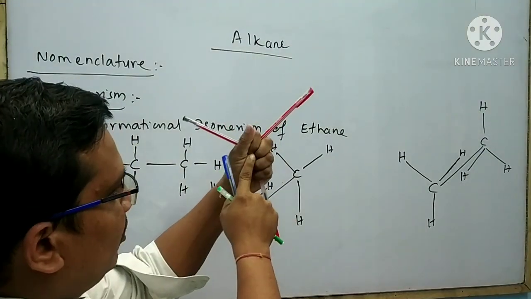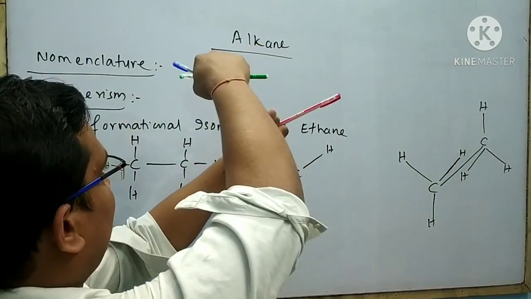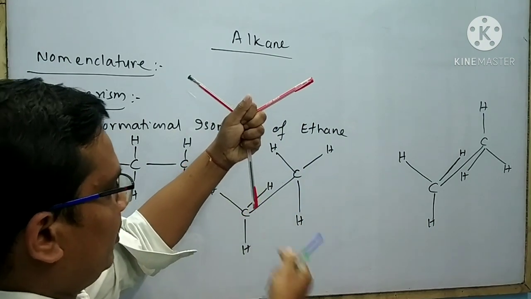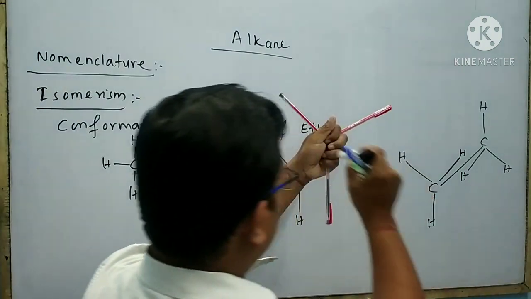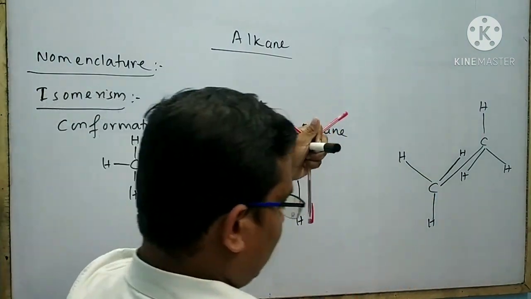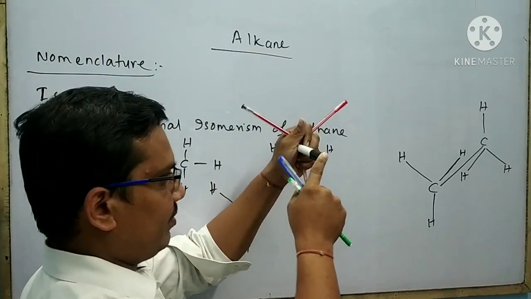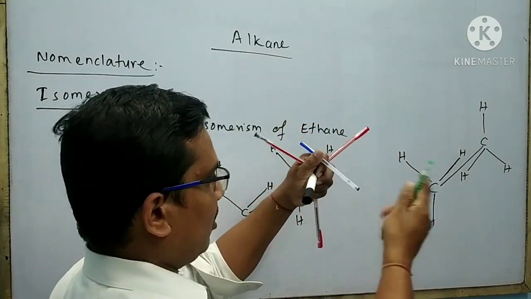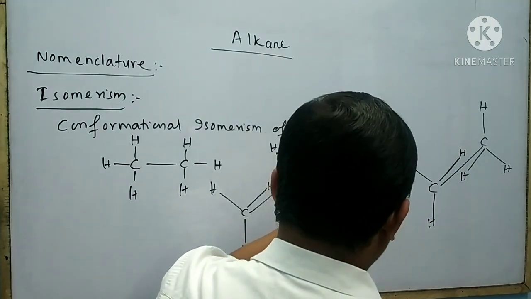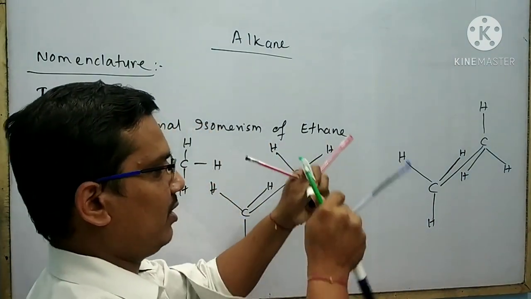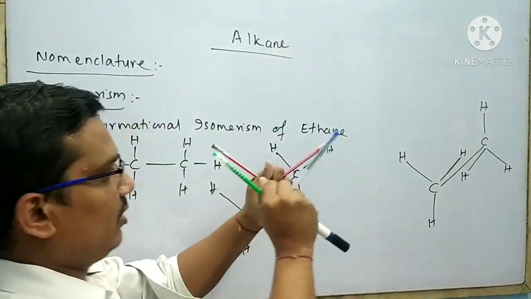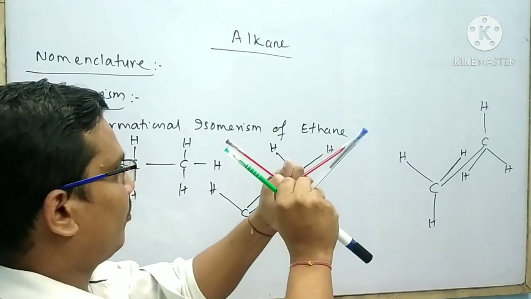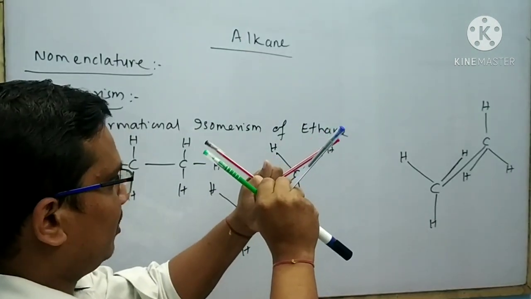Look at that, this is your carbon, this is your hydrogen, this is also hydrogen, this is also hydrogen. Suppose this is the single bond and here also a carbon atom is present. The other three hydrogen atoms are present like this. Then this is the first conformational isomer of ethane.